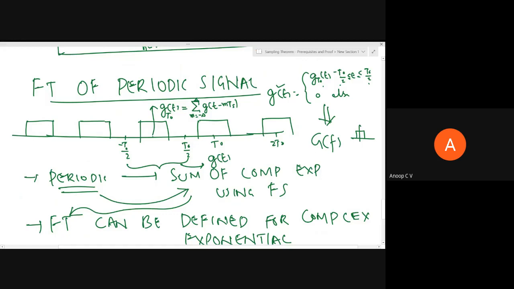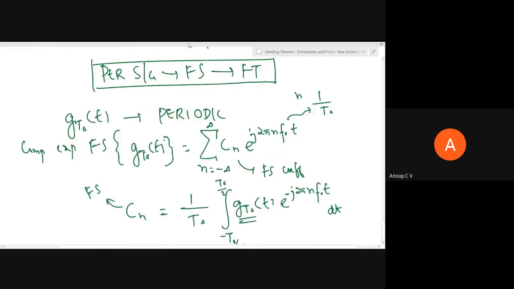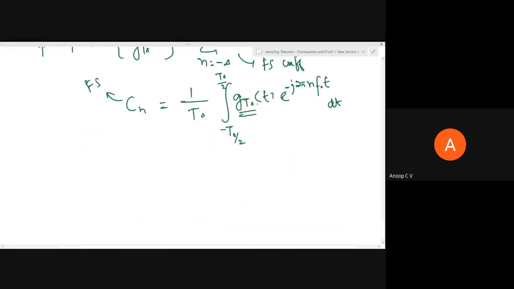So I'm going to slightly modify this. This gt0 of t from minus t naught by 2 to t naught by 2 is nothing but g of t, one particular pulse, from minus t naught by 2 to t naught by 2. This is our g of t.